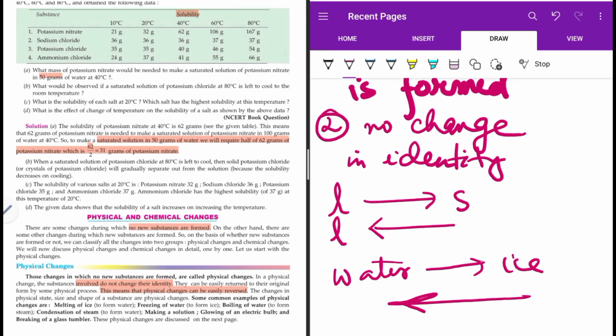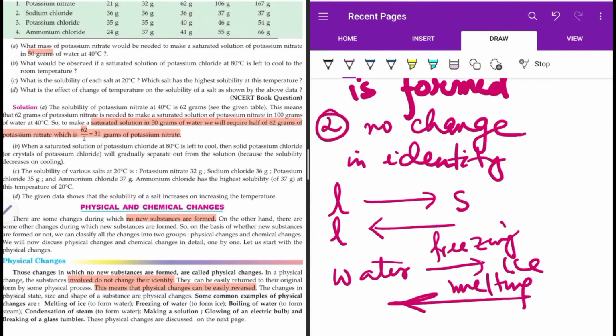One is freezing and the other is melting. Just by changing the conditions, we can get back the original state from which we had started. So freezing of water to form ice, or melting of ice, is a physical change. Like boiling of water and condensation of steam, both are physical changes.